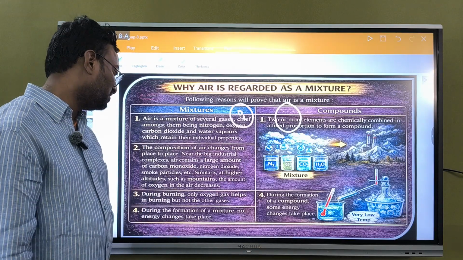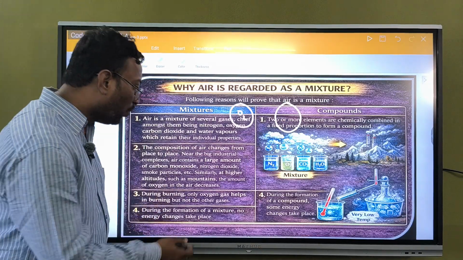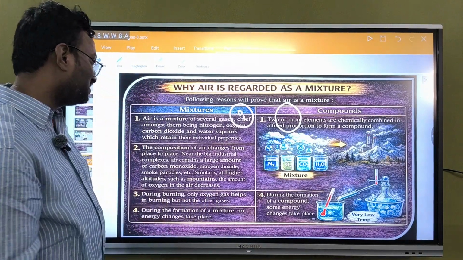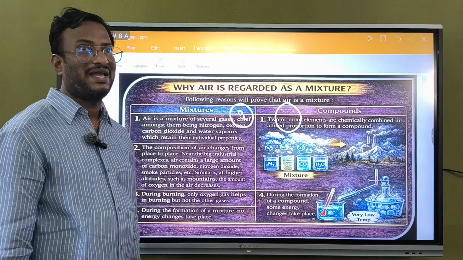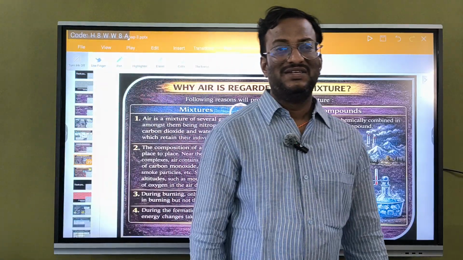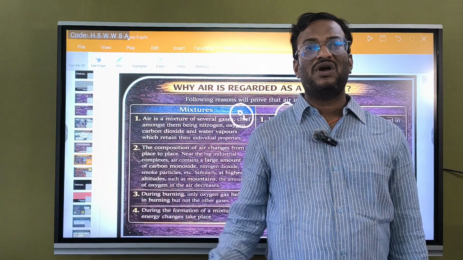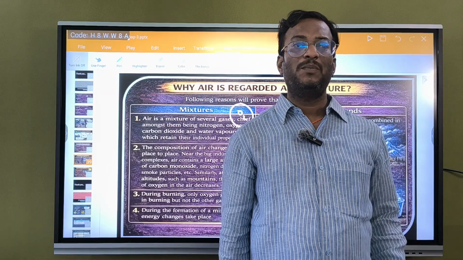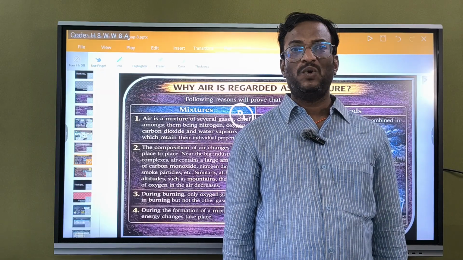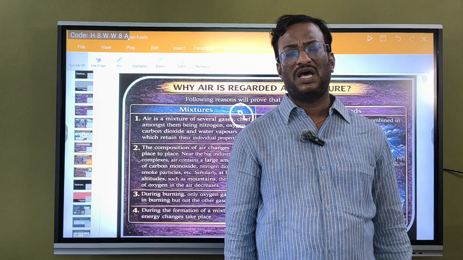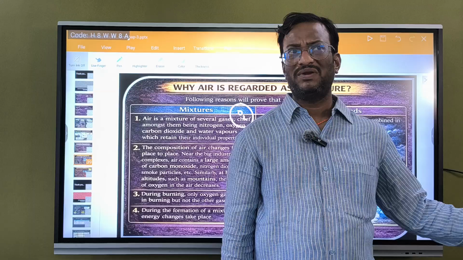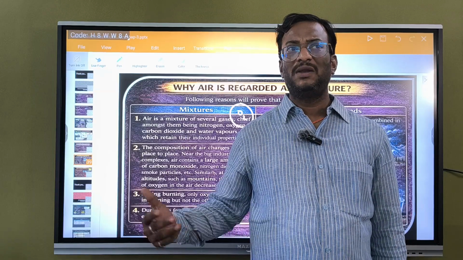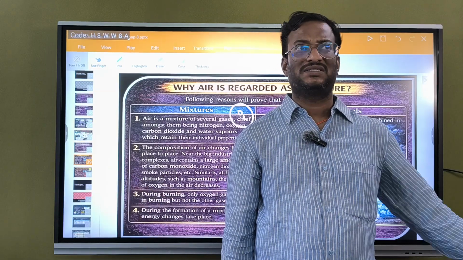One more beautiful question here. During burning, only oxygen gas helps us in burning, but not other gases. Why? See children, air is a mixture of different gases. Most of the air consists of nitrogen, around 78%, the oxygen will be around 20-21%, and a little bit of carbon dioxide and other gases.